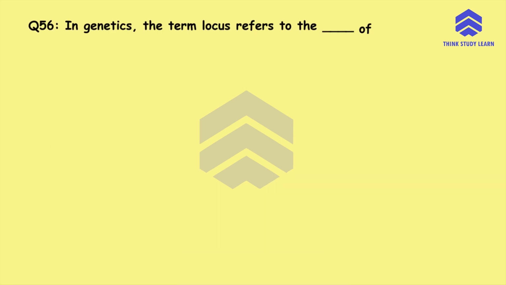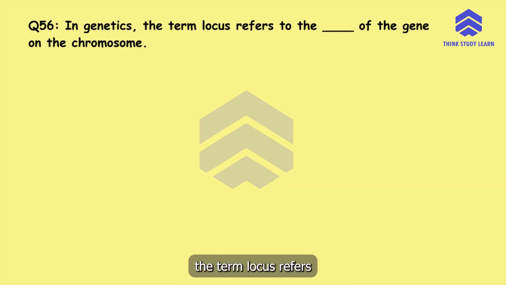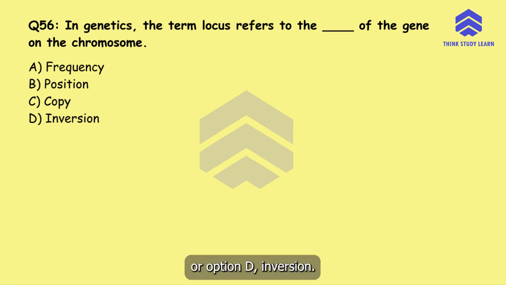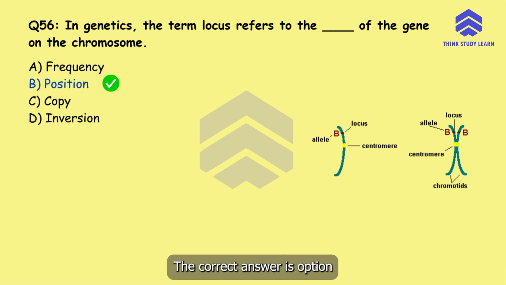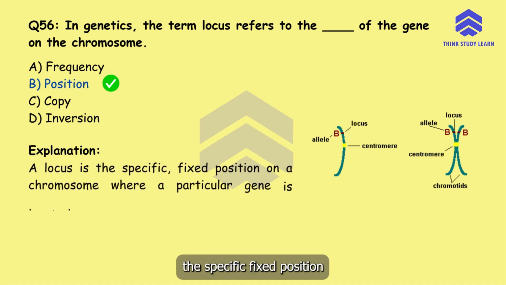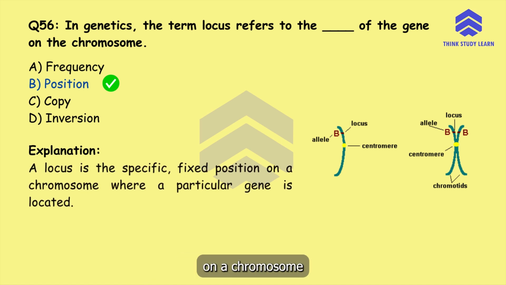Question number 56. In genetics, the term locus refers to the dash of the gene on the chromosome. Option A frequency, option B position, option C copy, or option D inversion. The correct answer is option B position. This is because a locus is the specific fixed position on a chromosome where a particular gene is located.